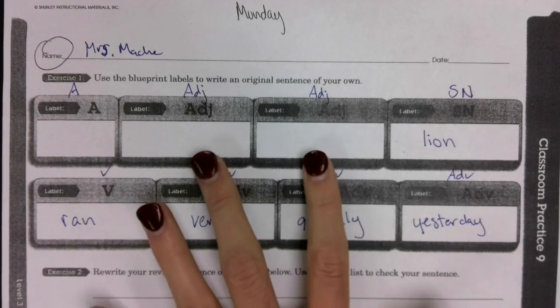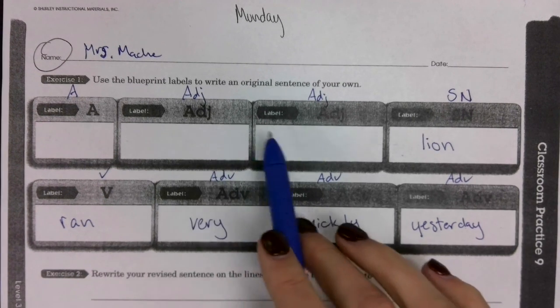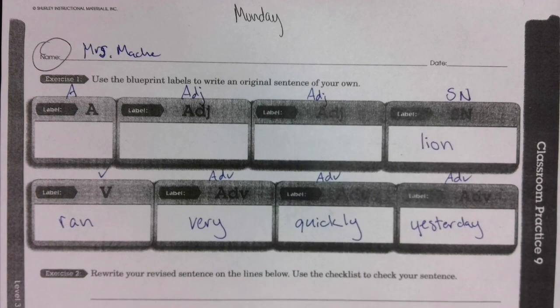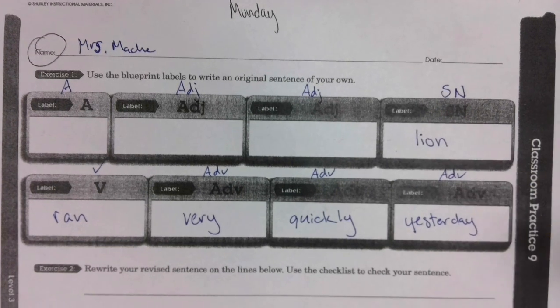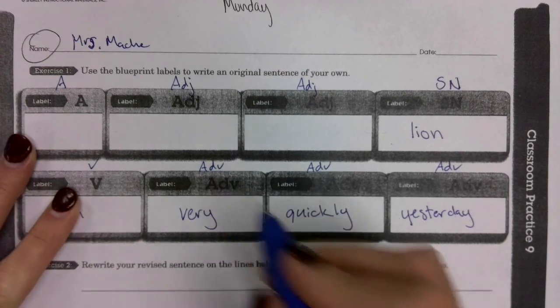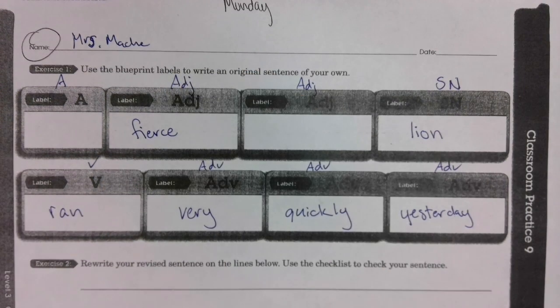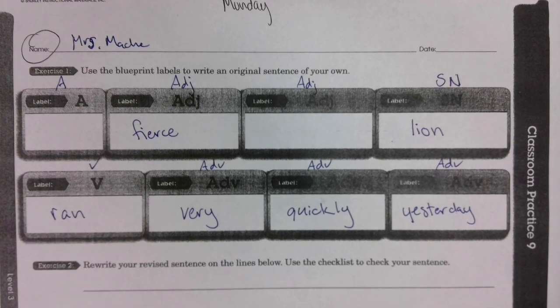Now we got to think about our adjectives. When we think about our adjectives, we're thinking about what kind, which one, how many. So what kind of lion? I'm going to say fierce. The fierce lion. What else about the lion? What kind of lion?